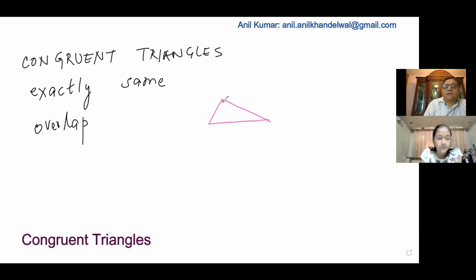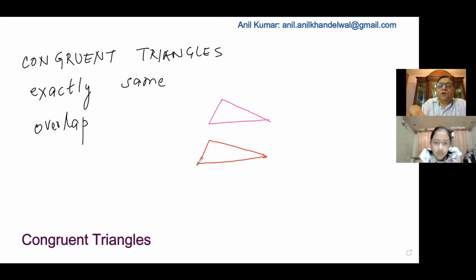And if I have another triangle which can sit over it, do you see these two triangles? If I put one triangle over the other, it will map. When I do it, it will hide it completely, right? Do you understand? Because they are congruent, exactly the same.